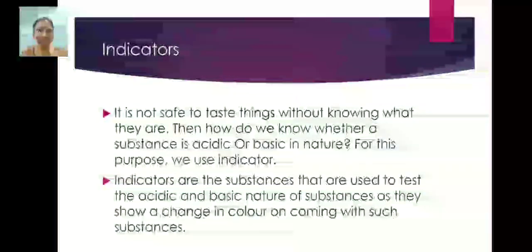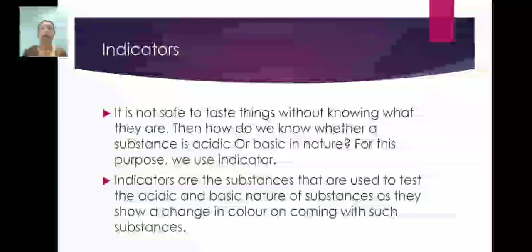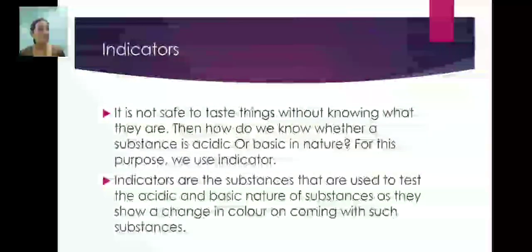That authentic person is the umpire. In the same way, an indicator is the authentic person which can tell us whether the given substance is acidic, basic, or neutral. So indicators are the substances that are used to test the acidic and basic nature of substances. They show a change in color on coming in contact with such substances.